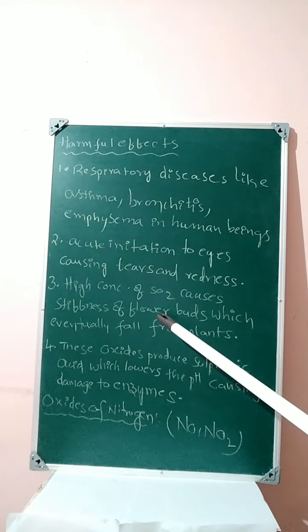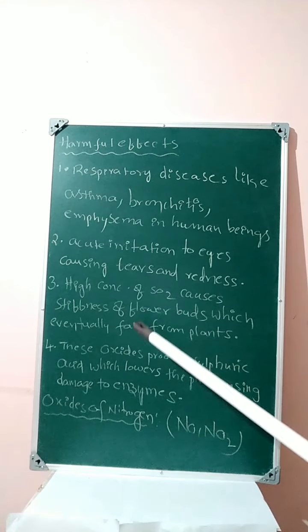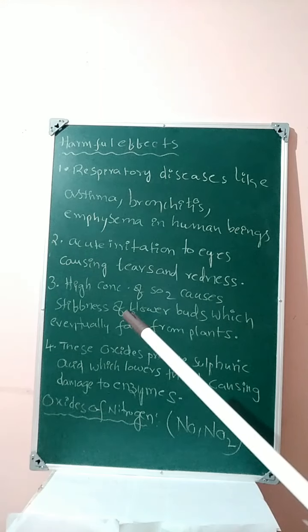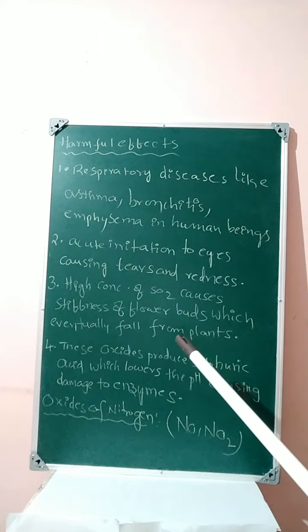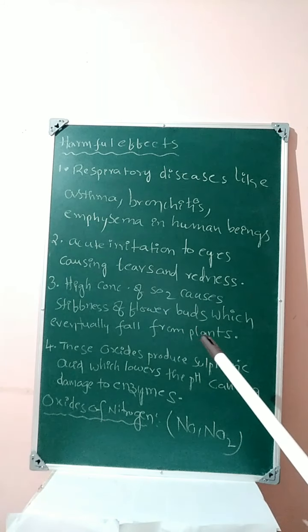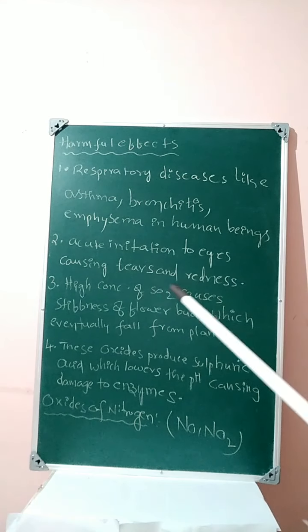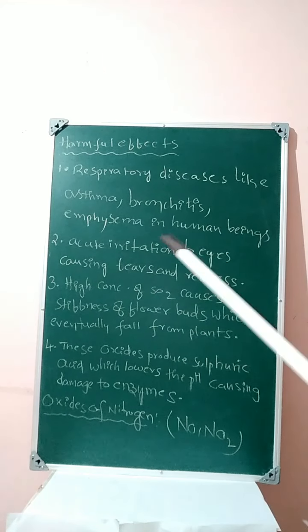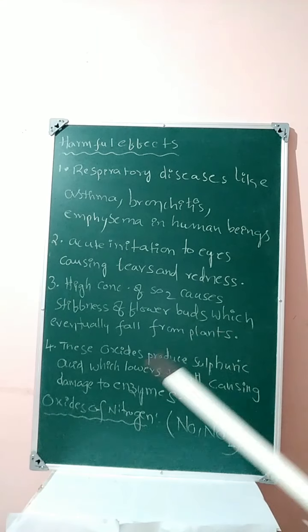In the examination they will ask, students, the retardation of plant growth or the flower buds falling from plants is because of which of the following pollutants? Higher concentration of SO2. Very important, students, concentrate more. I will repeat once again: higher concentration of SO2 causes stiffness of flower buds which eventually fall from plants.